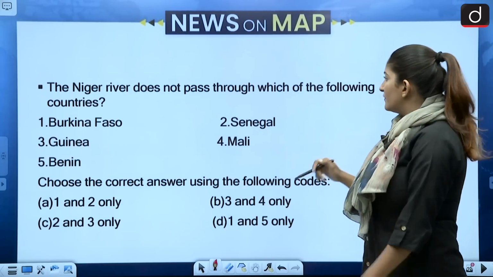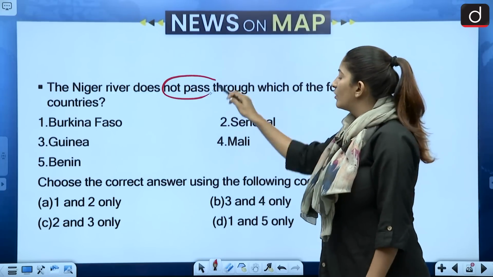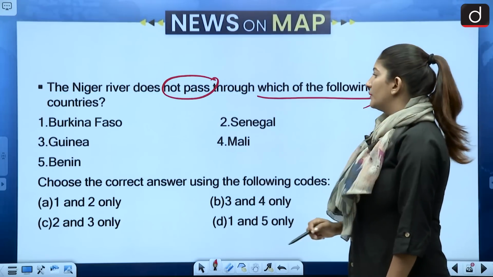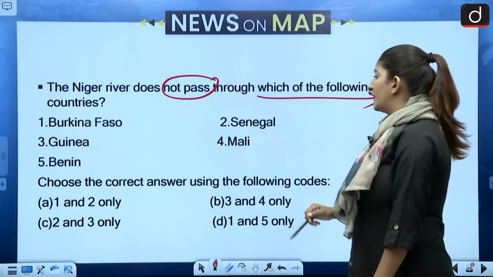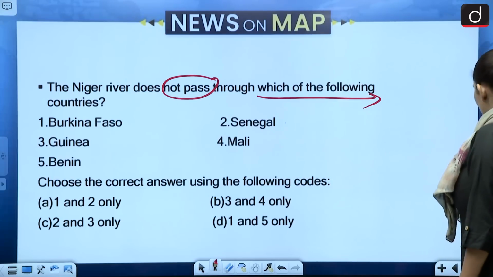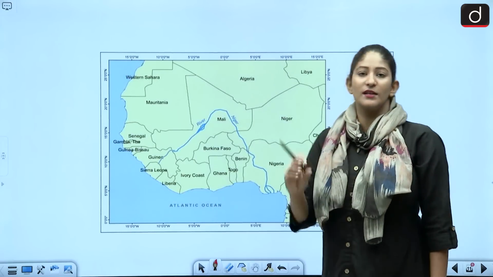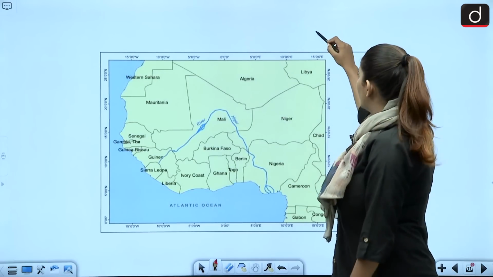So the Niger River does not pass through which of the following countries? Burkina Faso, Senegal, Guinea, Mali, and Benin. So Niger is the river. Niger is one of the two rivers, River Niger and River Benue.